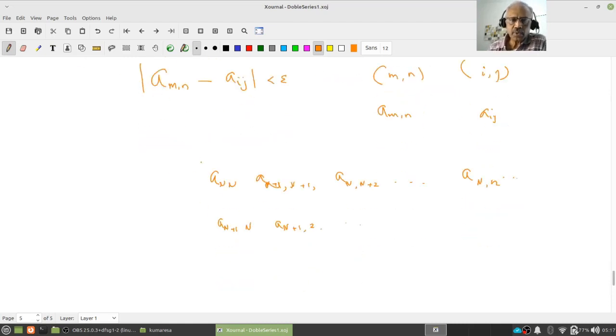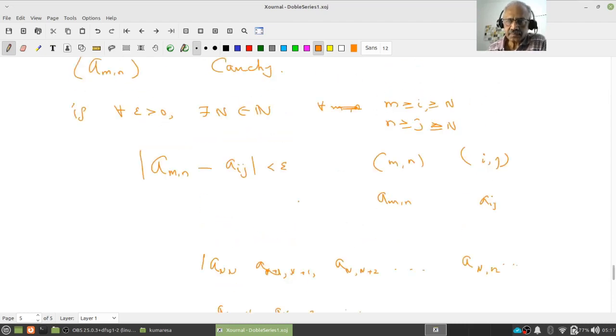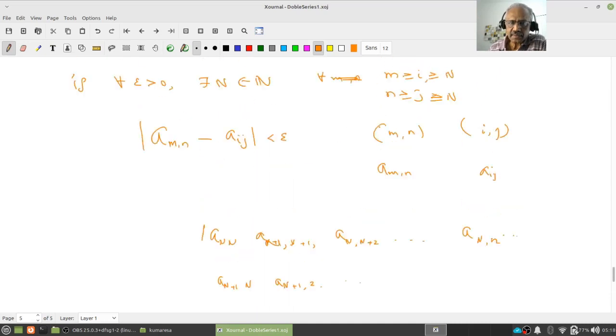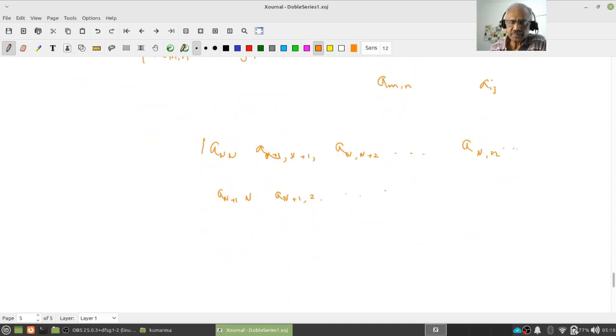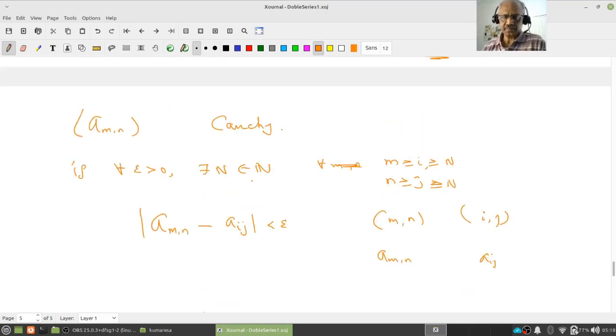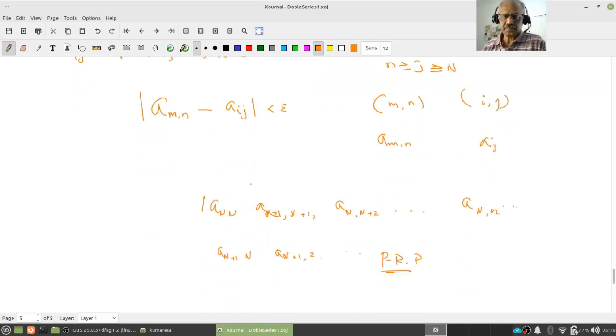So after this, what I want is I take anything here and anything here, so my m should be greater than or equal to i and n should be greater than or equal to j, right? Are you following this? Make sure that you understand. Pause, review, proceed. Make sure that you understand the definition. This should be less than epsilon. Are you following? Yeah? Okay.